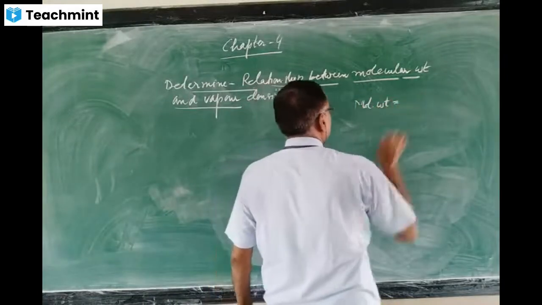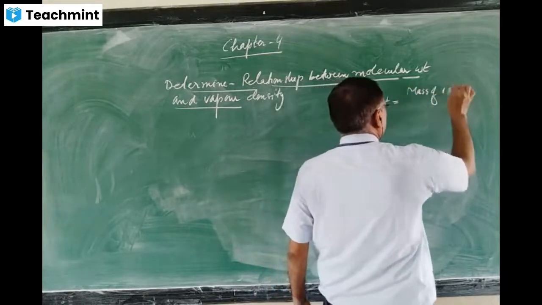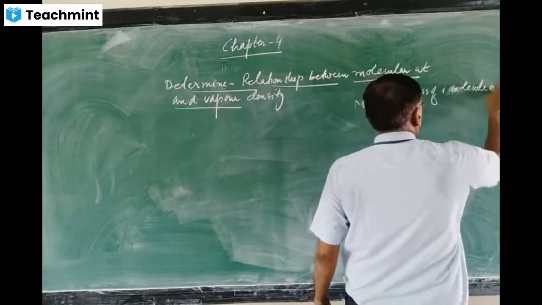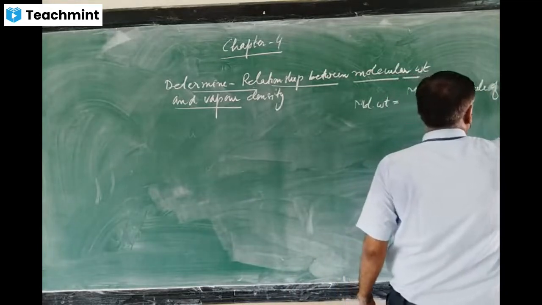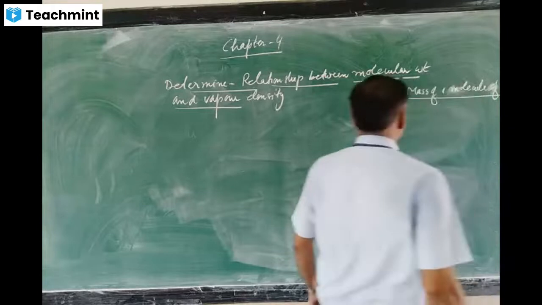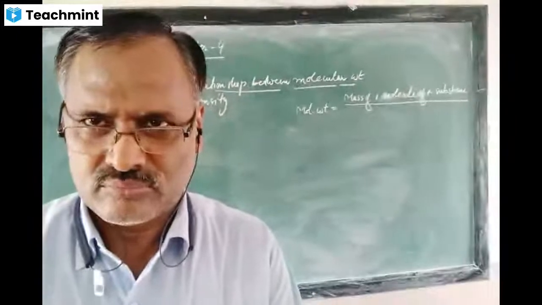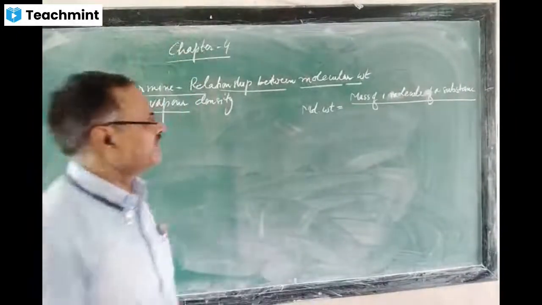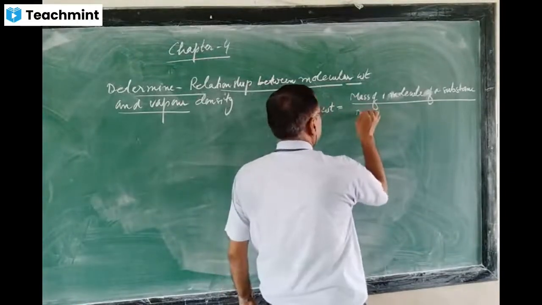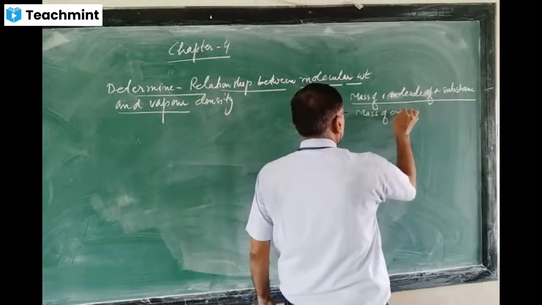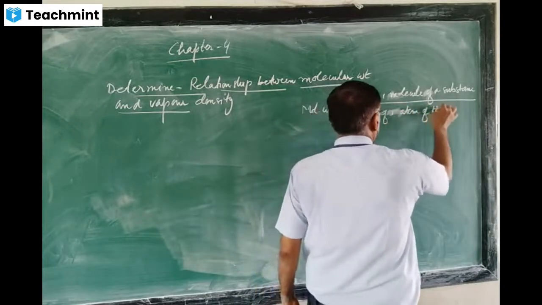Molecular weight is equal to the mass of one molecule of a substance upon the mass of one atom of hydrogen.